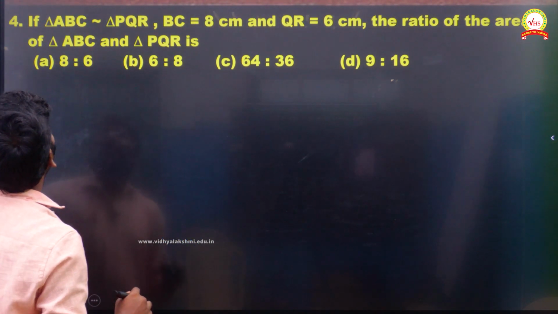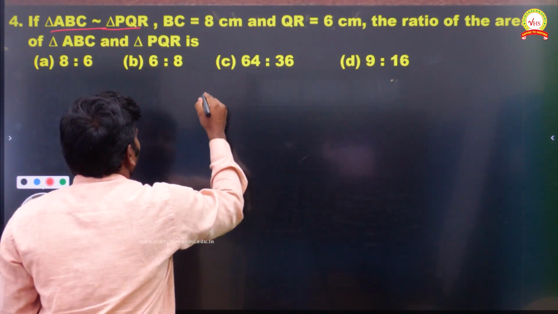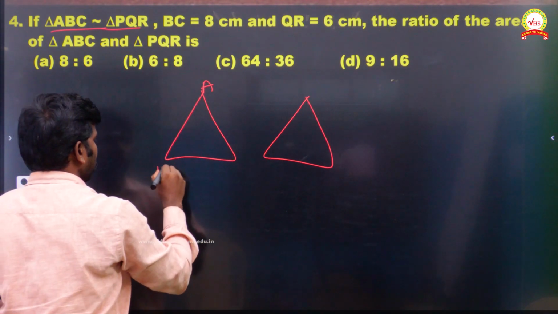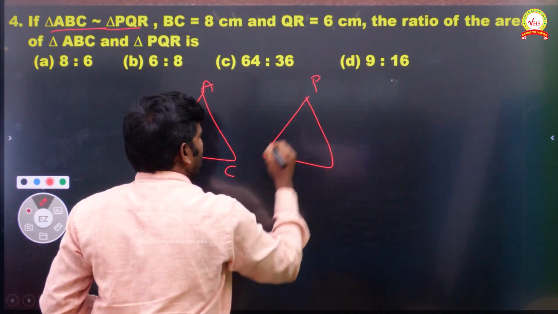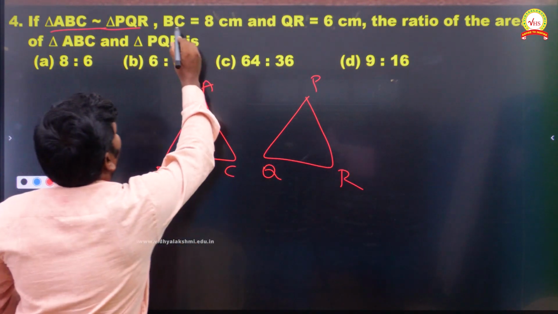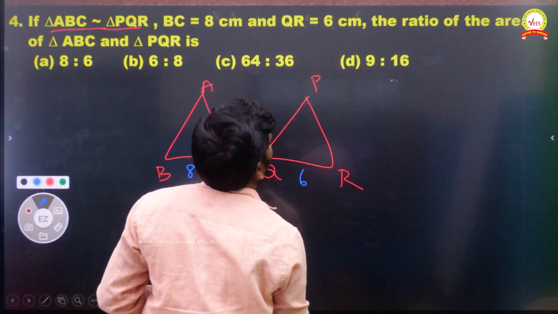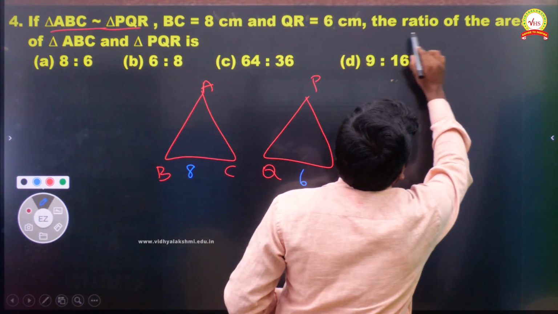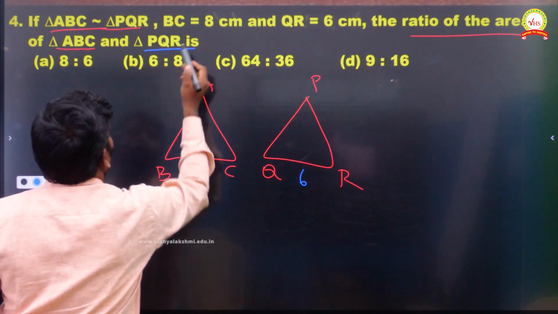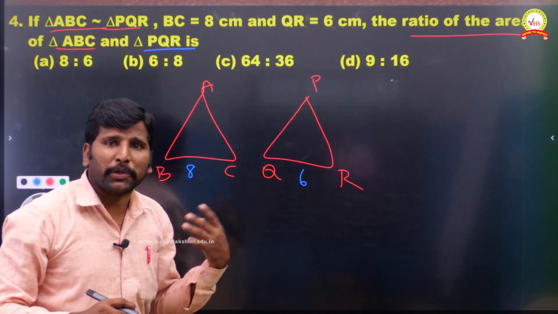Question number 4. Triangle ABC and PQR. So we have two triangles, one ABC, another one PQR, and they have given some values. BC equal to 8 centimeter, QR equal to 6 centimeter. The ratio of the areas of triangle ABC and PQR is what they are asking. So for these two triangles, we have to give the area in the ratio.